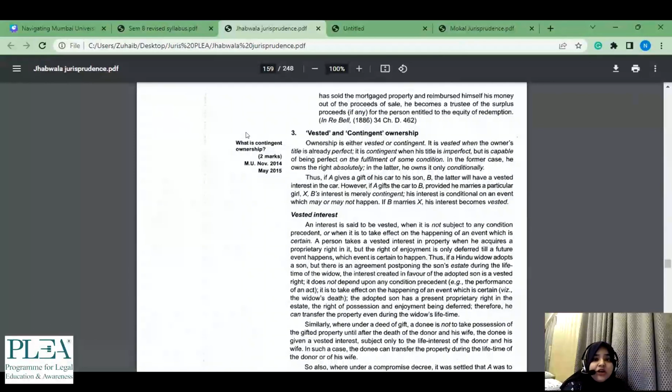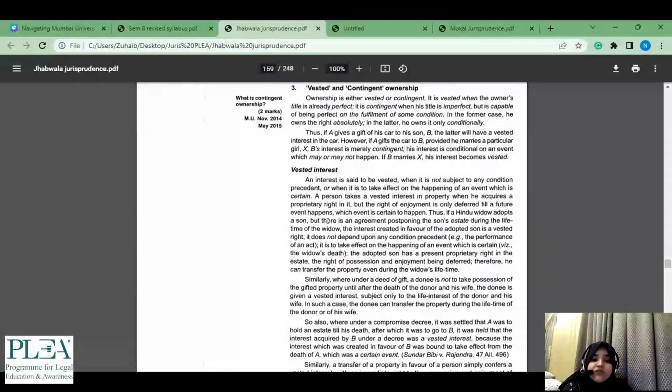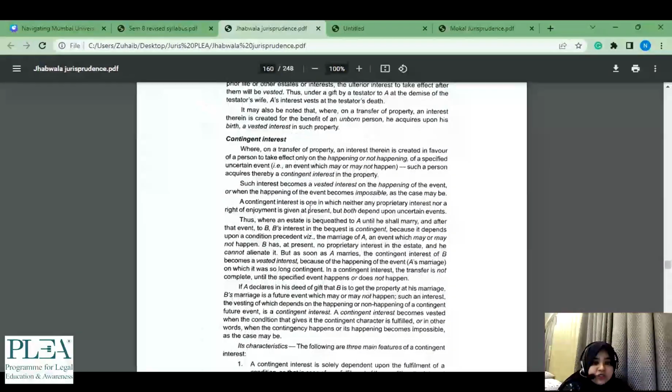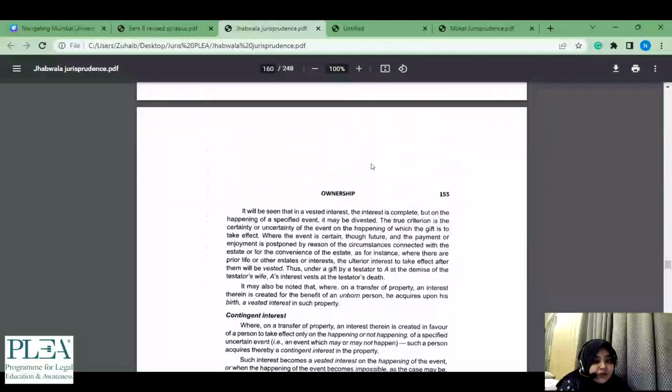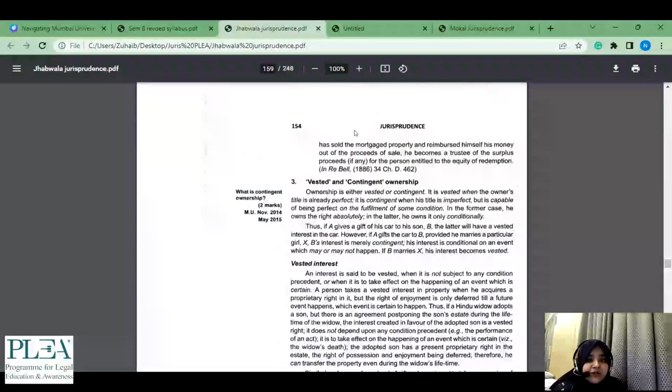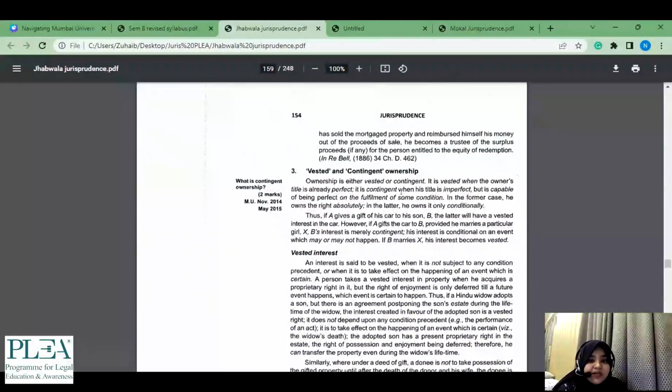I am just browsing through it कि ठीक है ये आया तो what are you going to study from this, right? So vested interest हो गया. When I've come here, I know contingent ownership is important, vested interest is important. So I've gone through this topic. Maybe contingent interest हो गया. फिर यहाँ पे see, again, if I have come here for a 2 marker, I might not have the time to go through itna sab itna in detail.